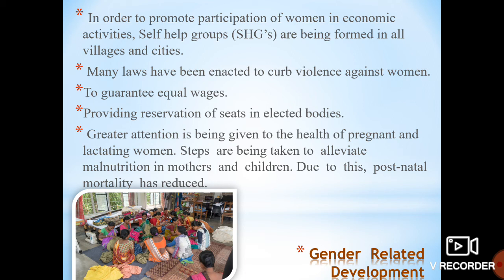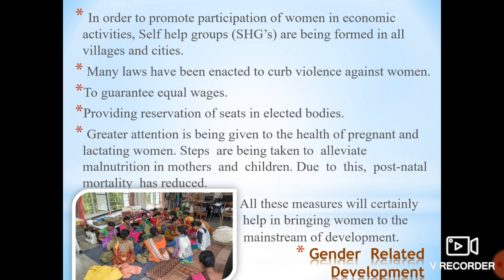Postnatal means deaths after delivery; because the baby and the mother are both healthy, this has been reduced. All these measures will certainly help in bringing women to the mainstream of development. By seeing all these steps taken by the government, we can say that women are developing in the mainstream of development.